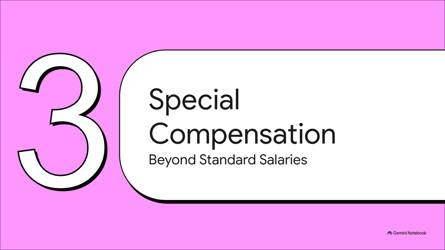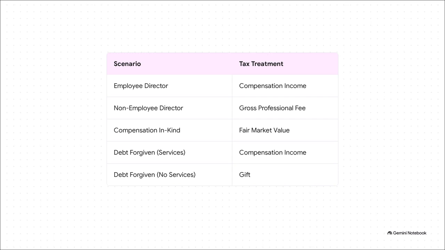All right, Section 3. Forms of special compensation. Moving beyond standard salaries. The crucial takeaway here is that compensation isn't always just a neat stack of cash in an envelope. The form it takes can completely flip its tax treatment. And this is exactly where examiners love setting traps for second and third year students. You'll definitely want to take a mental screenshot of these rules.